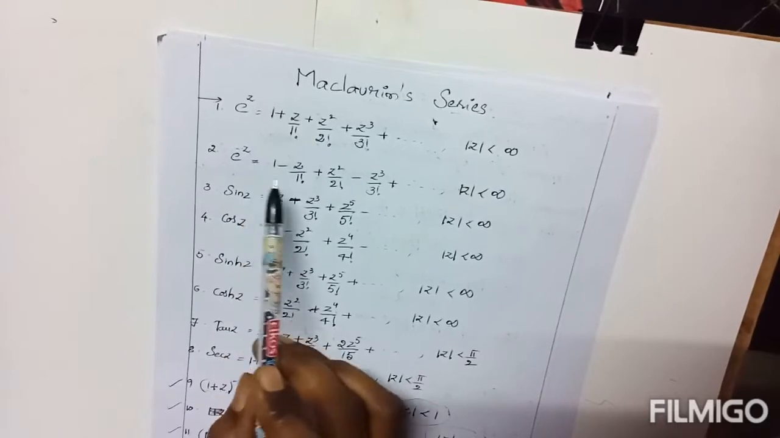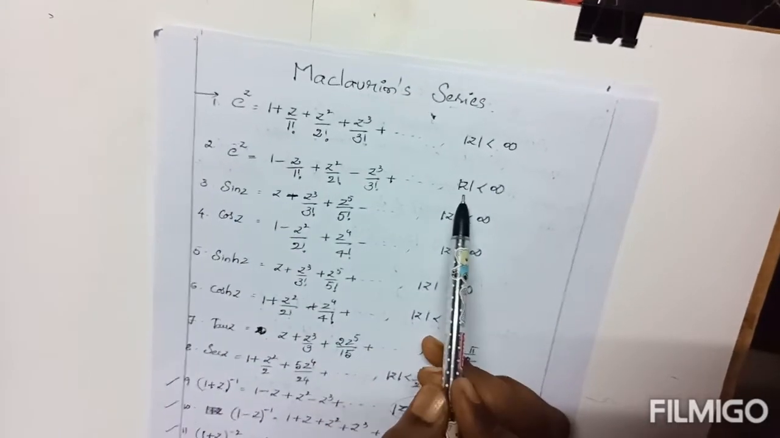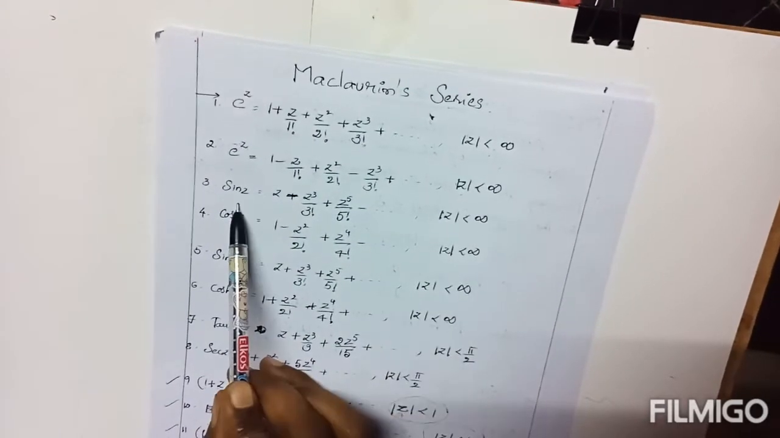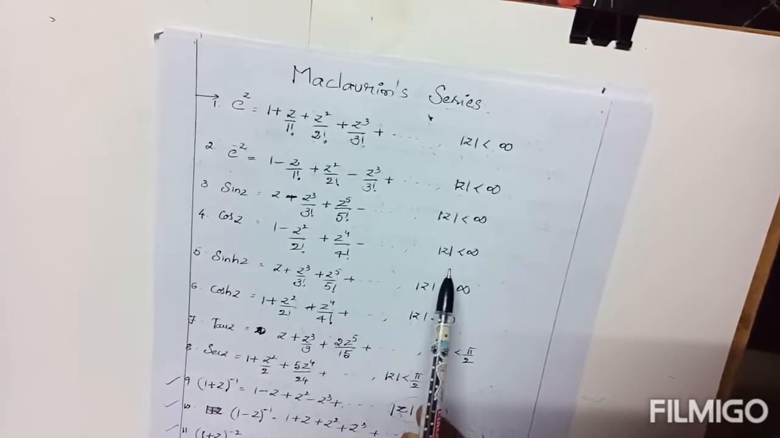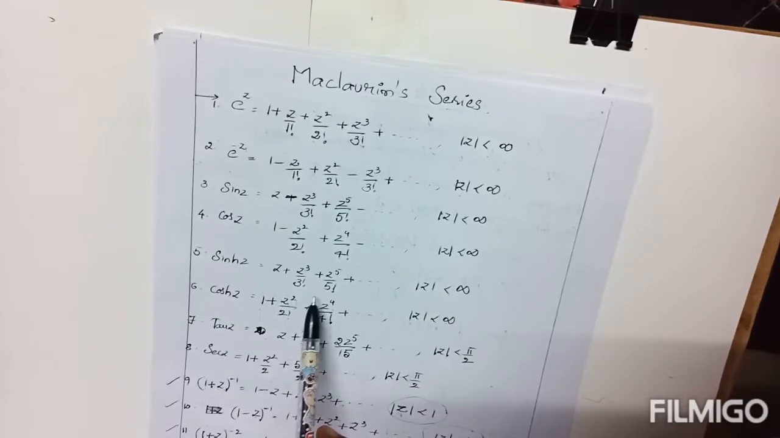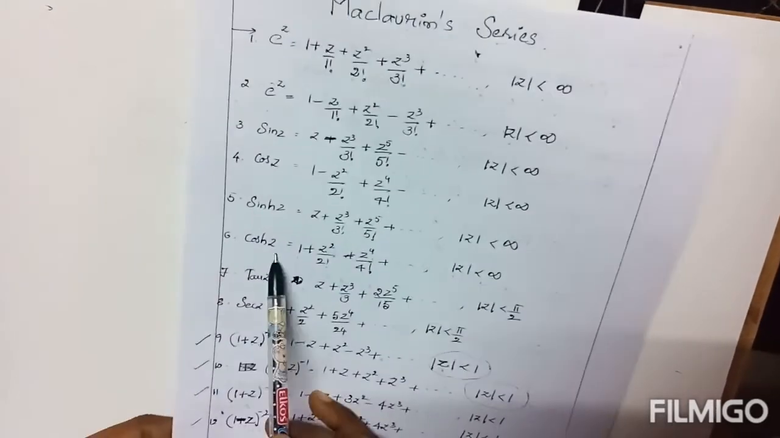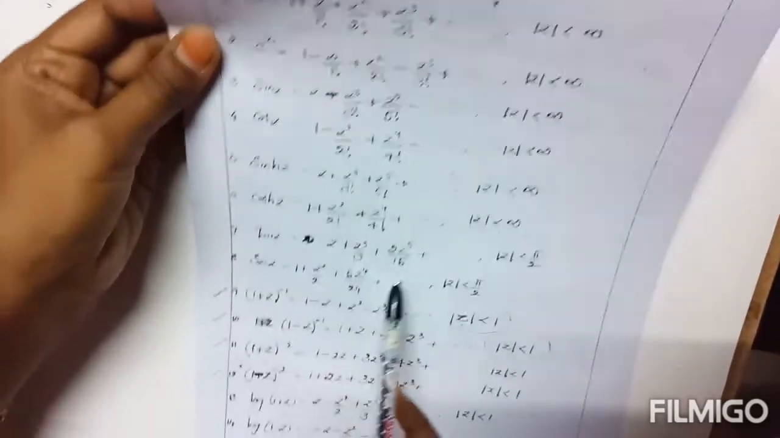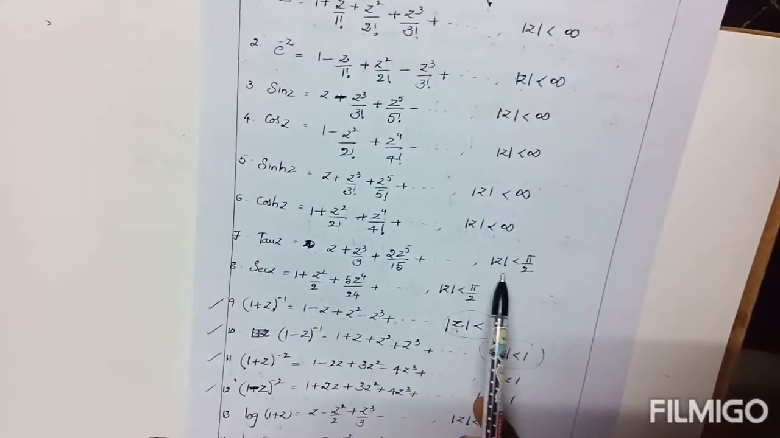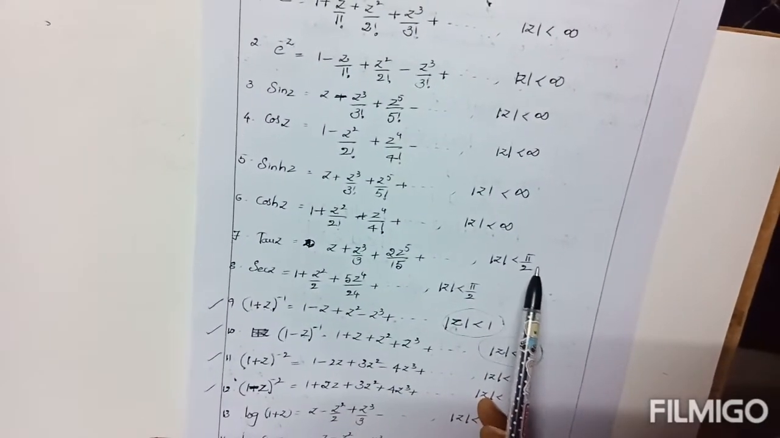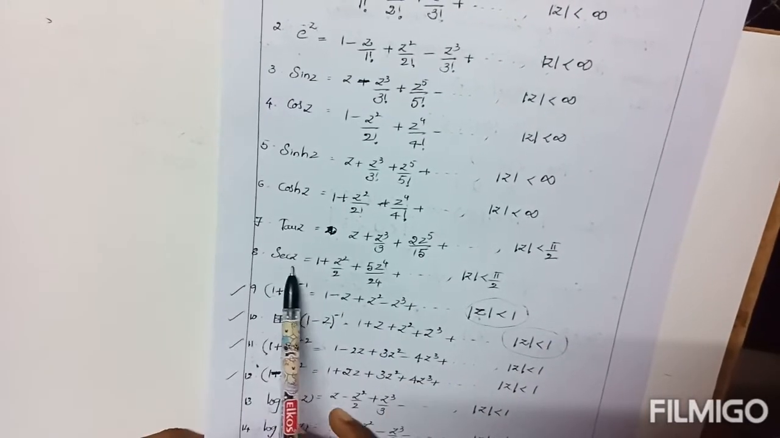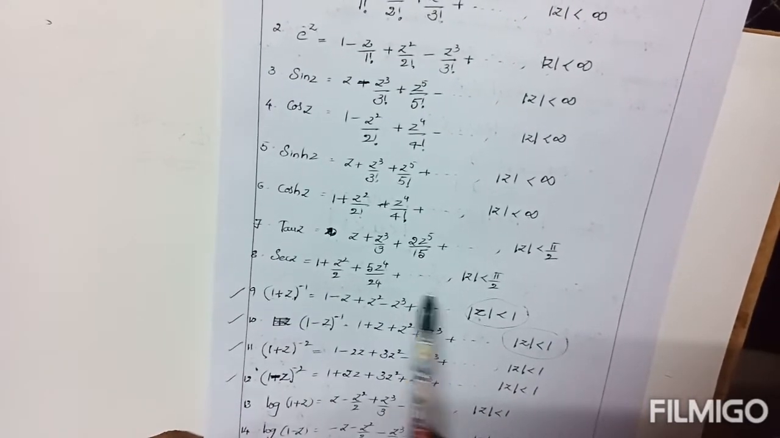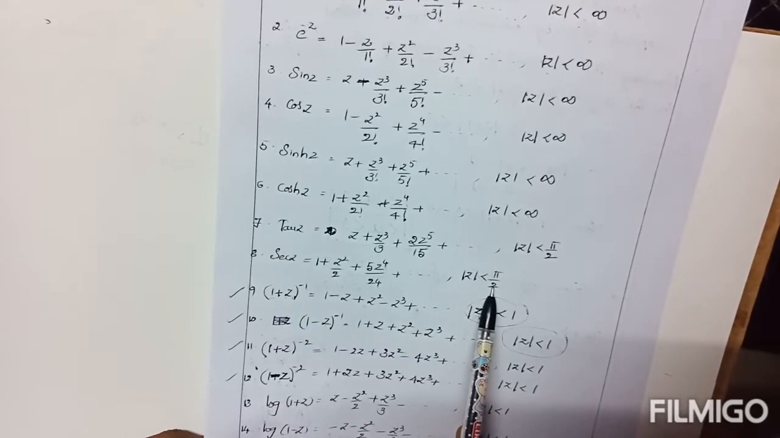Similarly, e power minus z expansion is given as here. According to this condition, sin z expansion also has a condition. cos z condition, sinh z also expanded like this, cosh z also. tan z expansion is here if modulus of z is less than pi by 2. In this case only expansion of tan z is possible. Secant z expansion is given here, modulus of z value is less than pi by 2.